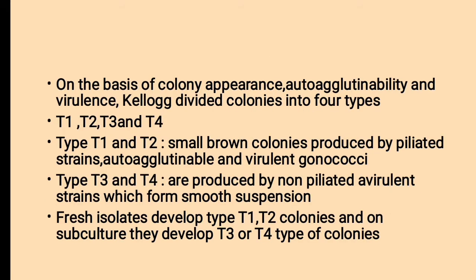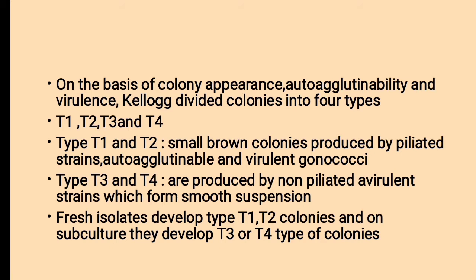Then, on the basis of colony appearance, autoagglutinability, and virulence, Kellogg divided colonies into four types: T1, T2, T3, and T4. Types T1 and T2 form small brown colonies produced by piliated strains, autoagglutinable and virulent gonococci.